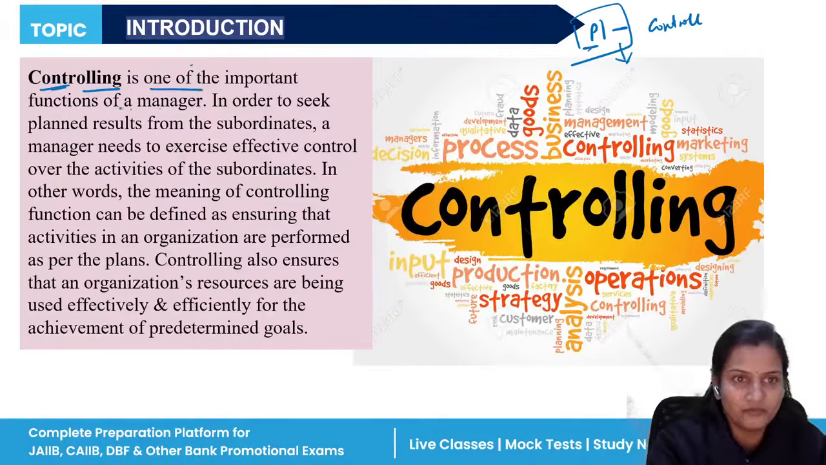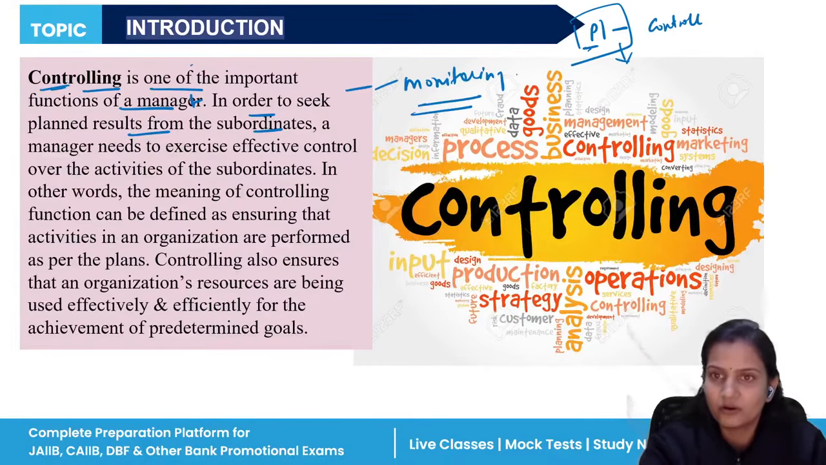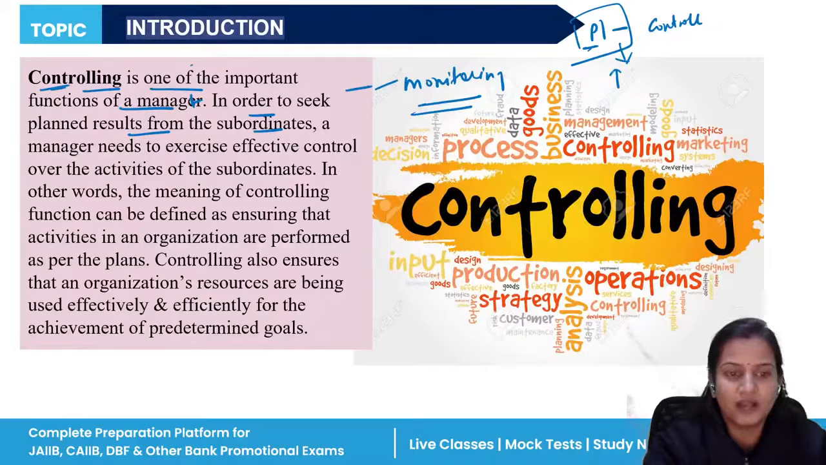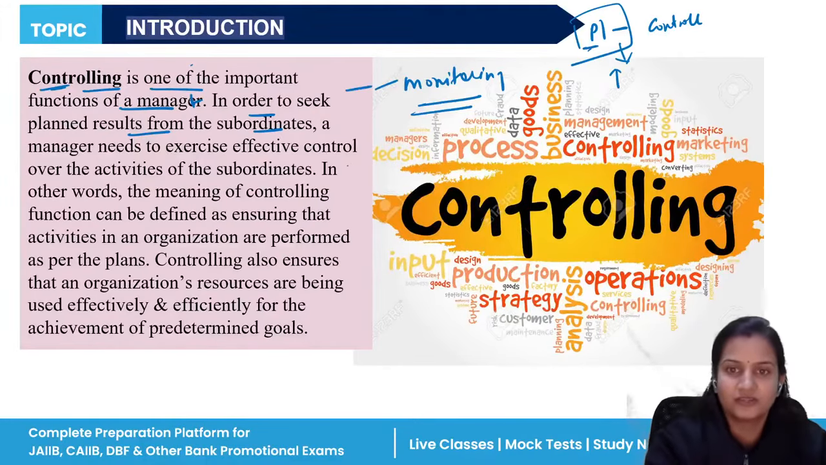So it is one of the important functions of management. In order to seek planned results from the subordinates, we will do the monitoring. With the help of monitoring, we will check whether our employees are working in a good way, whether they are working for the organization to be successful, for the goodwill of the organization. So we will ensure that the organization's resources, all the people, are being effectively and efficiently used for the achievement of our organizational goals. So this is the basic definition of controlling.